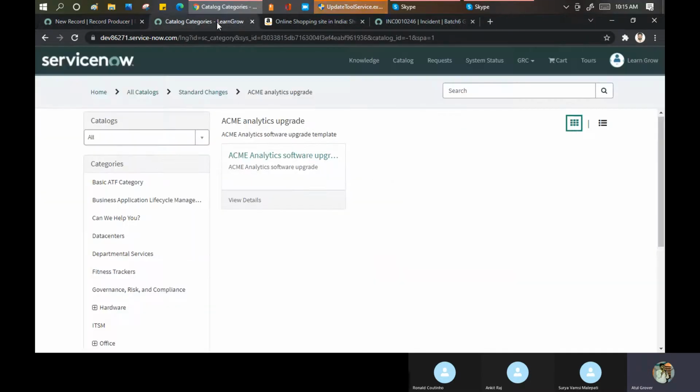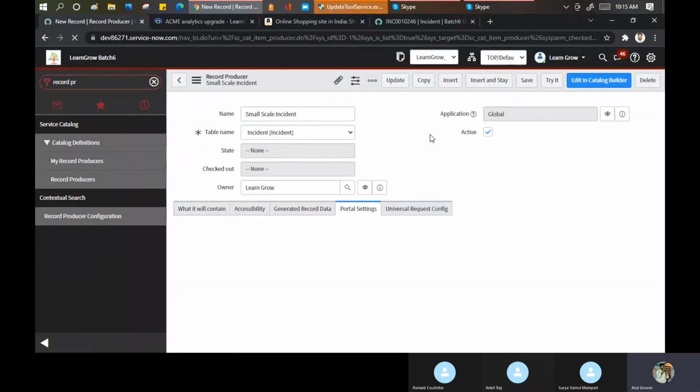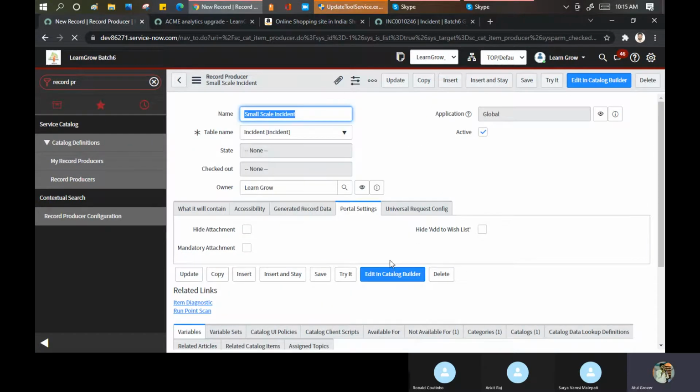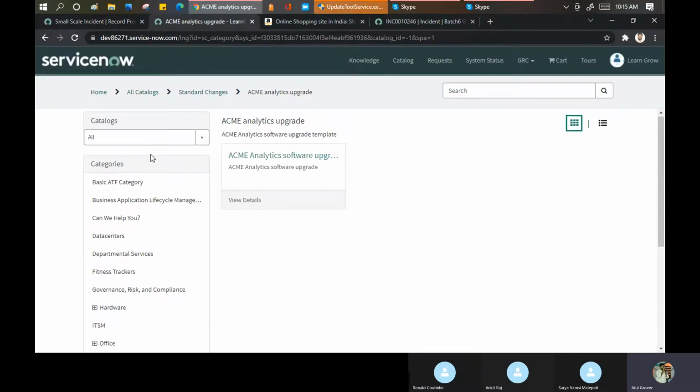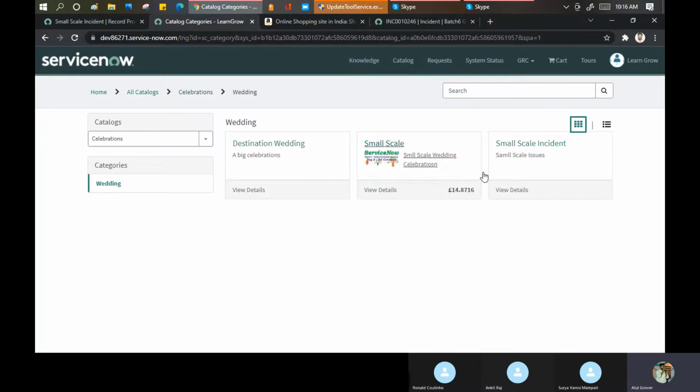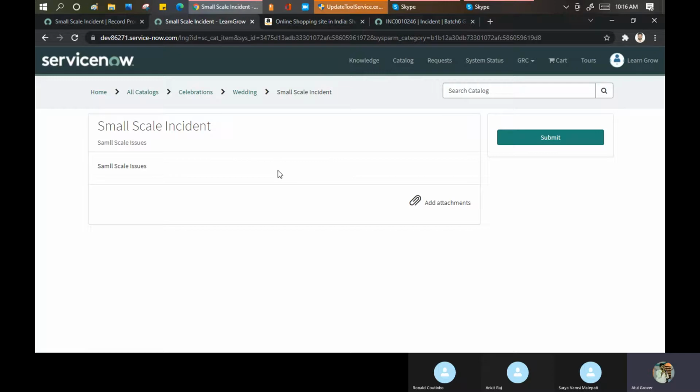Save and let's go there. If you want to change something in the catalog, you can go and change it there as well. I'll go to celebrations, go to the wedding. See, small scale incident. You can put a variable set, anything you want, you can put it here. Just click on submit.